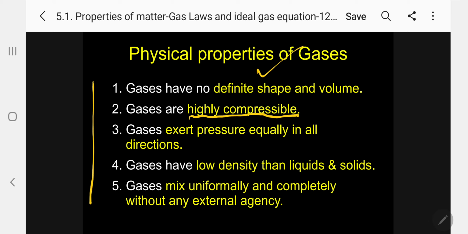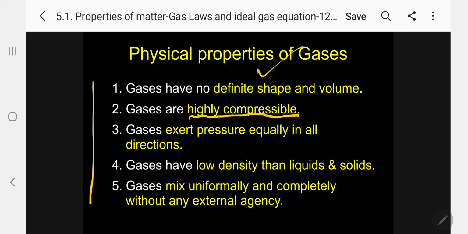Third, gases exert pressure equally in all directions. Suppose you take a closed container with gases inside. What will happen? They will collide on all the sides of the container, so it exerts pressure equally in all directions.